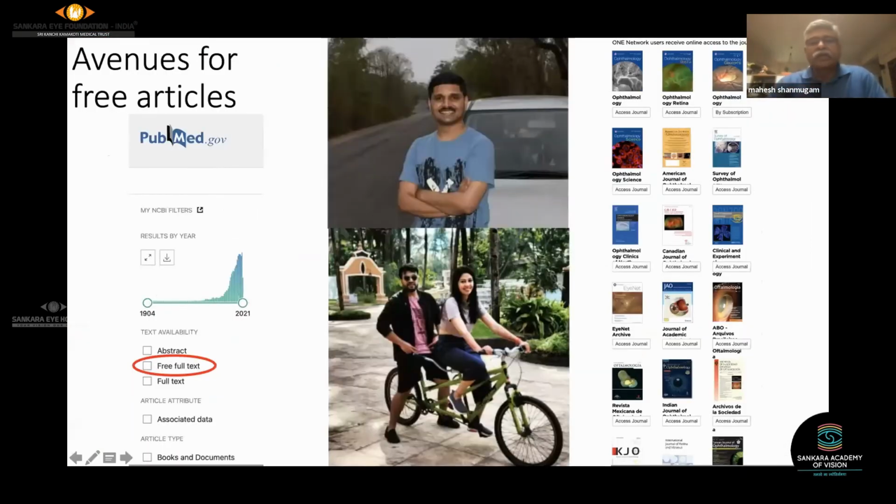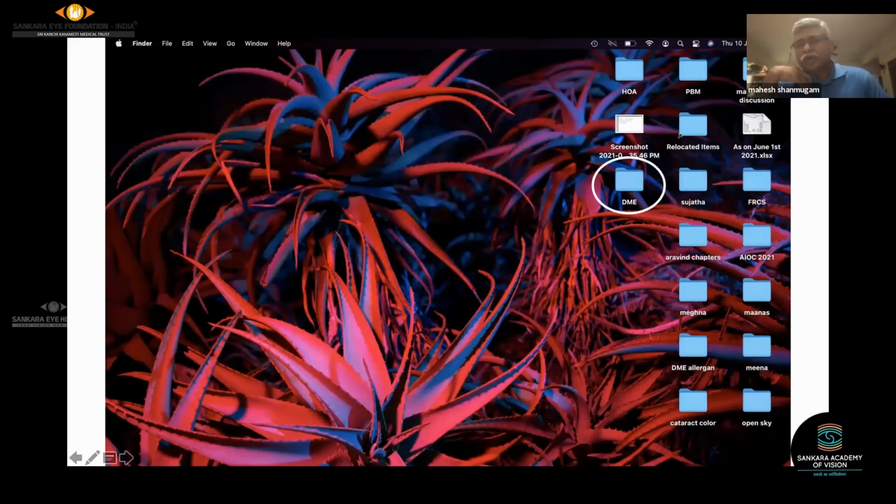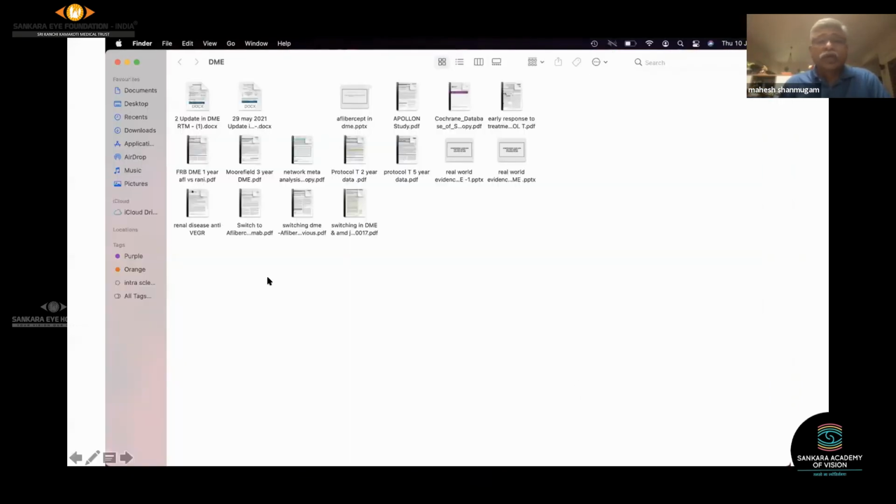So you can always ask connected friends, usually those who are in institutions like AIMS or LVP, and they'll be able to send you the articles as well. So how do you store them? I usually create folders like this, because if it's all over the place, I don't know where the articles are saved. That's where all the full text that is downloaded is kept.